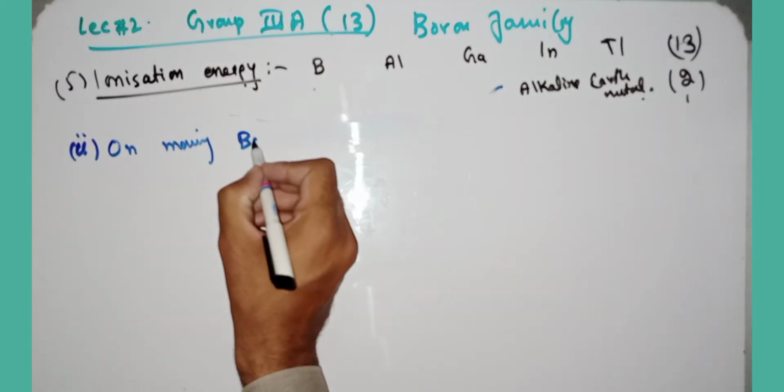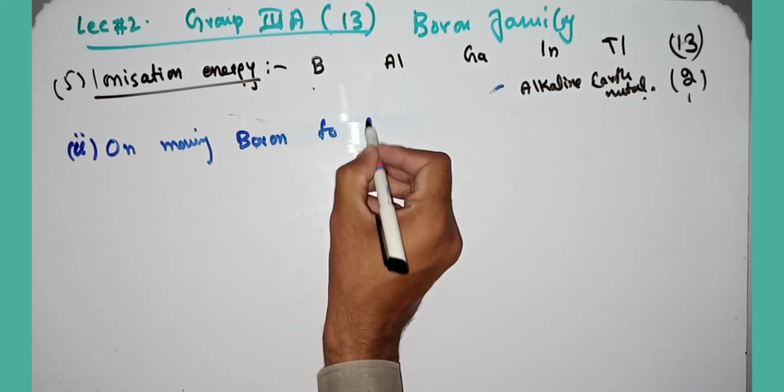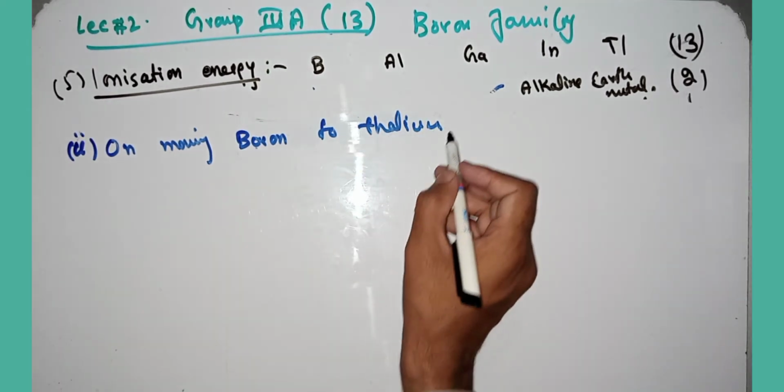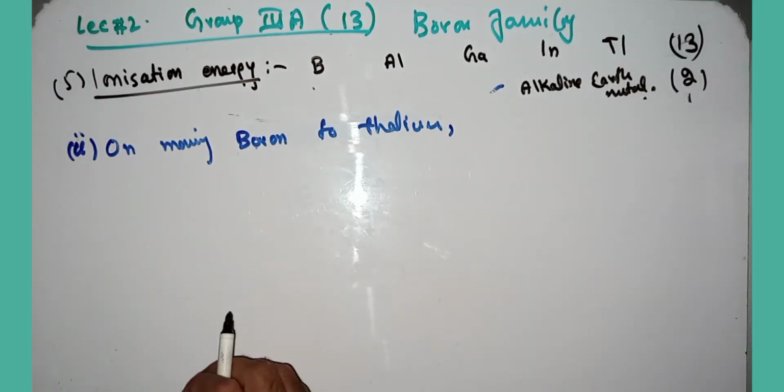Moving from boron to thallium, the ionization energy order is not regular, is not as expected.